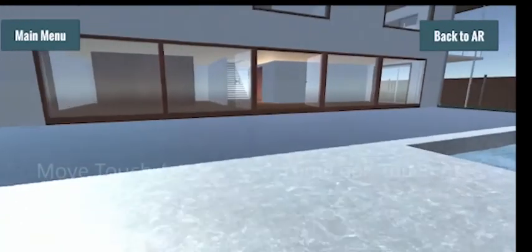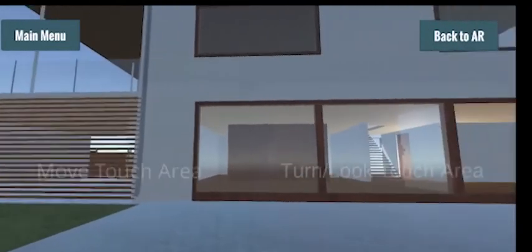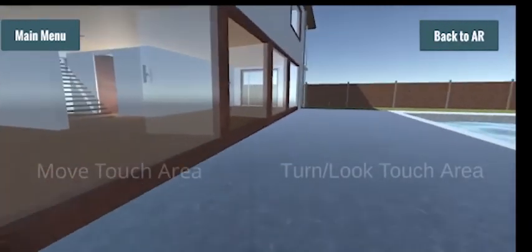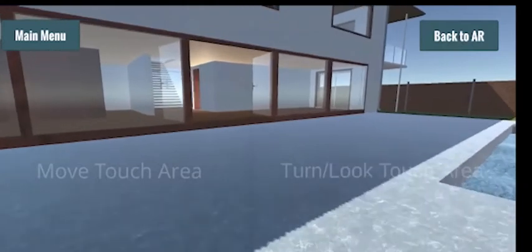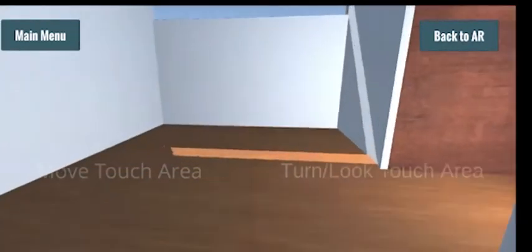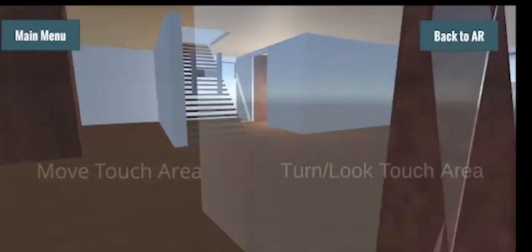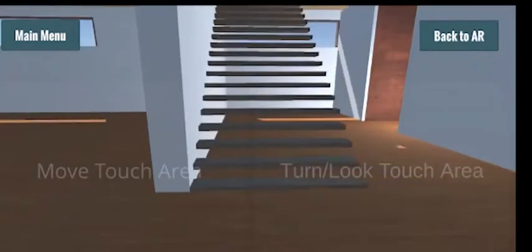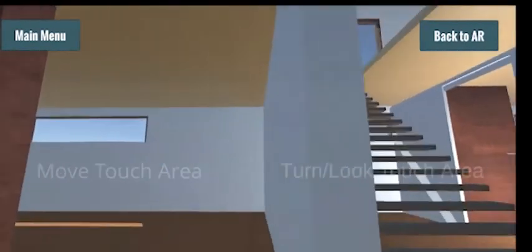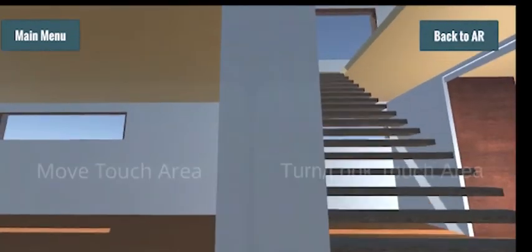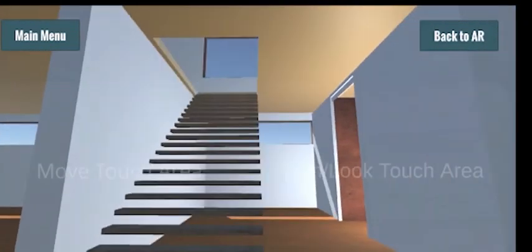So this very first is the intro scene, and we are now augmenting our virtual button to enter into the first person 3D mode. Here you can see we have pressed the continue button, and here you can navigate with our joystick around the house. You can play along with this, and you can see the house from the inside. Also we have added colliders to the walls, so that a user could not pass through the walls.